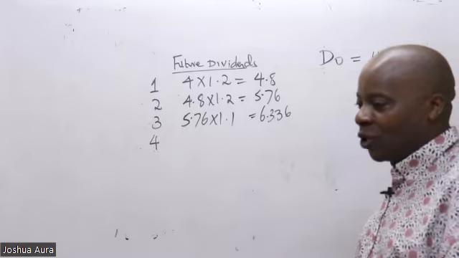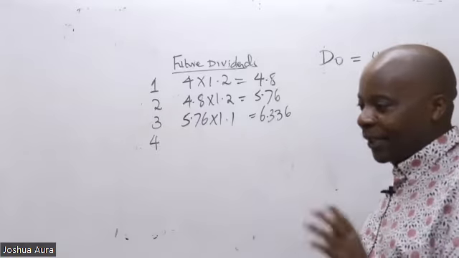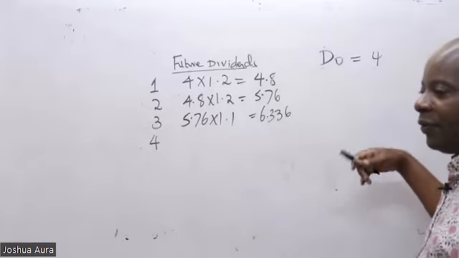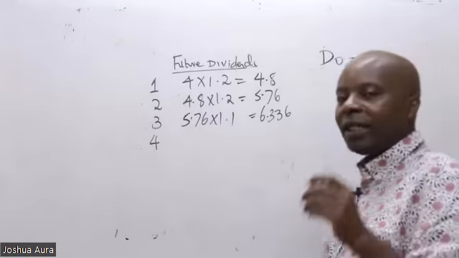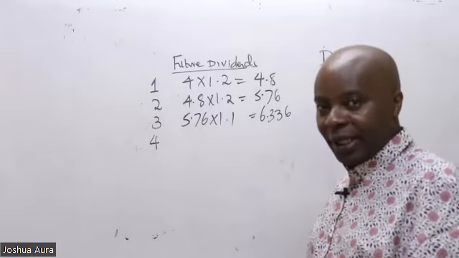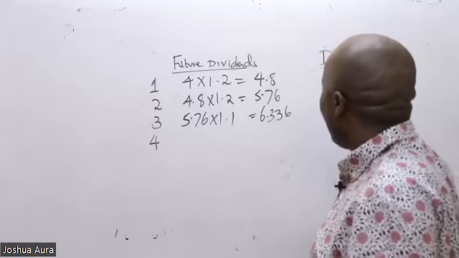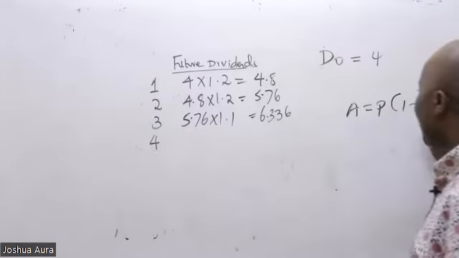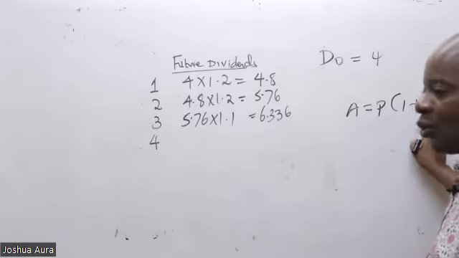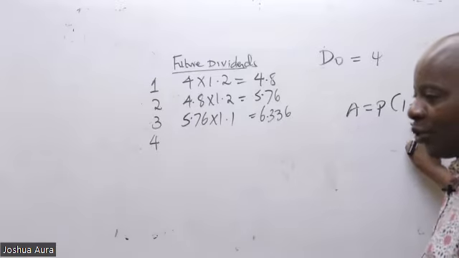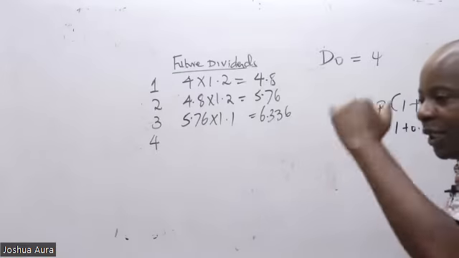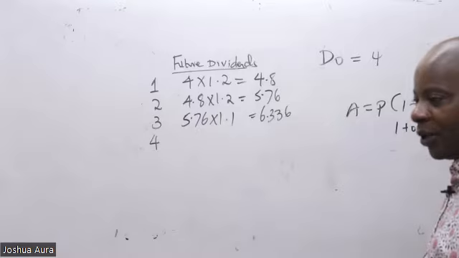Grace, have you seen the question here on WhatsApp? They told us that the current dividend is 4. And this dividend for the next 2 years shall be growing at the rate of 20%. Remember, amount is principal times 1 plus R. Rate of growth is 20%, which is the same as 0.2. So this will be 1 plus 0.2, which will be 1.2. Growth rate.